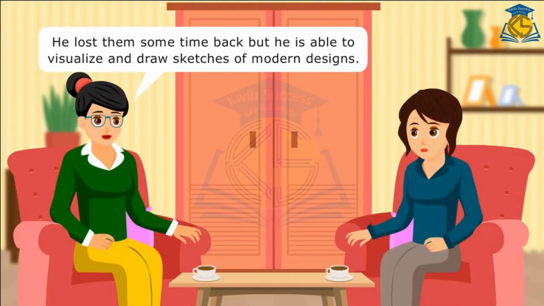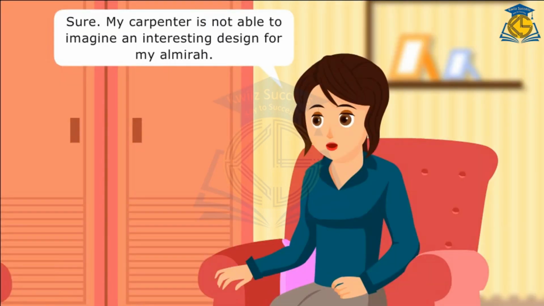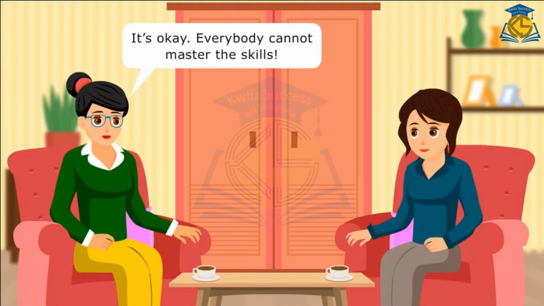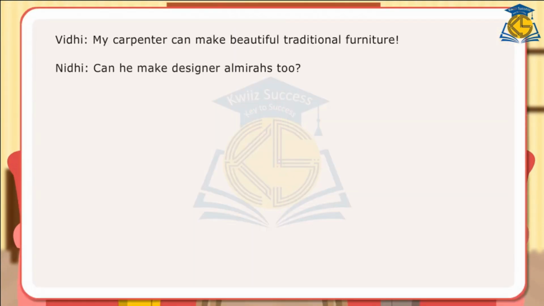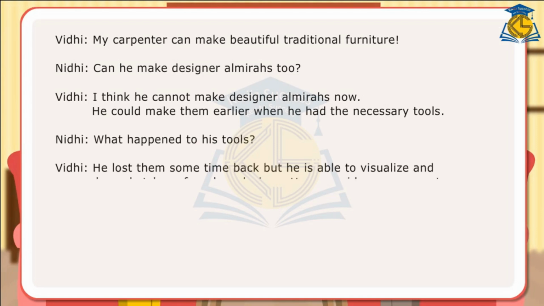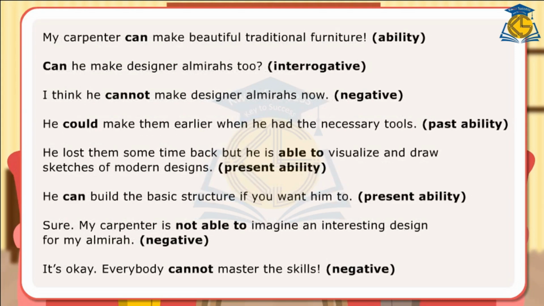He lost them some time back, but he is able to visualize and draw sketches of modern designs. He can guide your carpenter if you want him to. Sure, my carpenter is not able to imagine an interesting design for my almirah. It's okay, everybody cannot master the skills. In this conversation, modal verbs can, could, and to be able to are used to express ability. Have a look at the relevant sentences with these modal verbs.